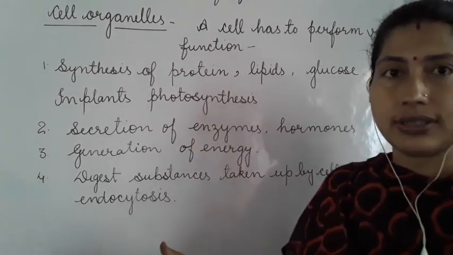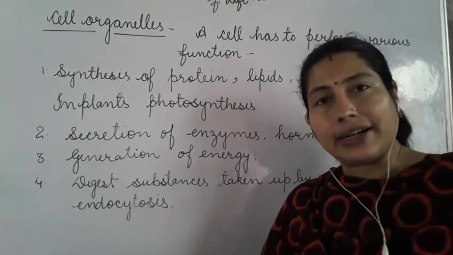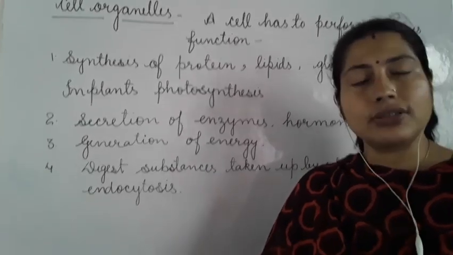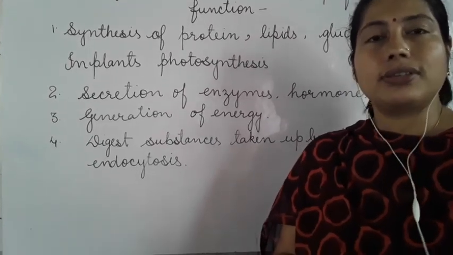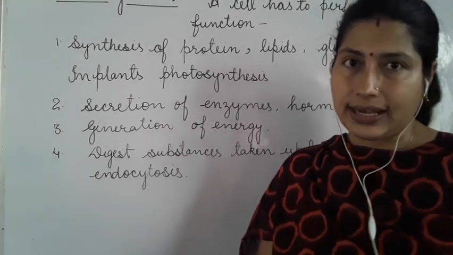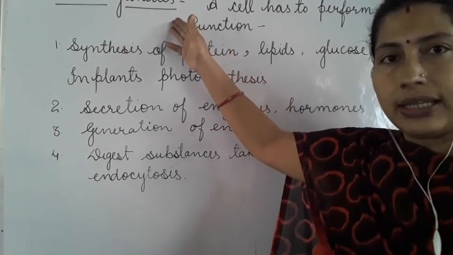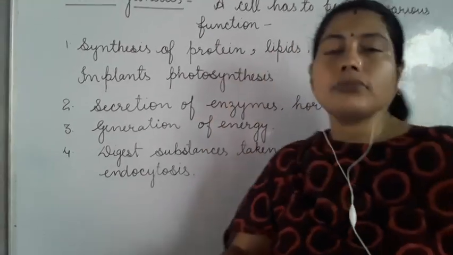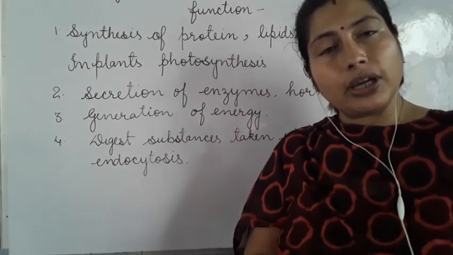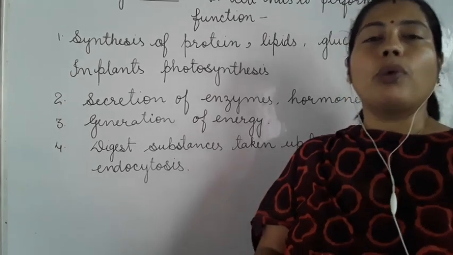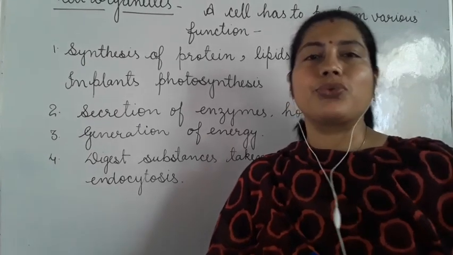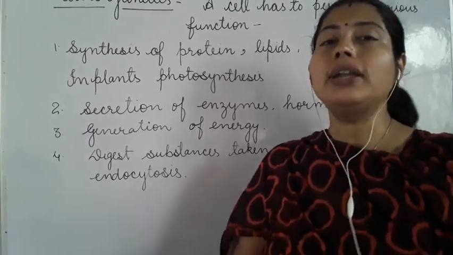So, these are the functions, and to keep these activities separate, the cell has membrane bound structures, and these membrane bound structures are called cell organelles, which is the significant feature of eukaryotic cell. Clear? So, cell organelles are membrane bound structures which perform a certain task. And why are they membrane bound structures? Because the cell has to perform various tasks, and to keep these activities separate, it has membrane bound structures, and these membrane bound structures are called cell organelles.